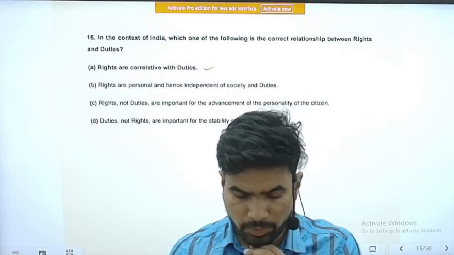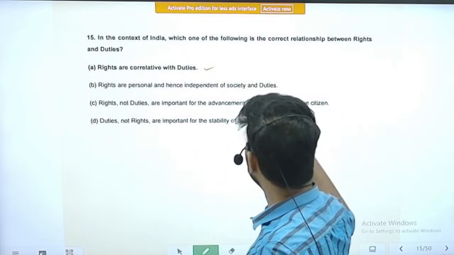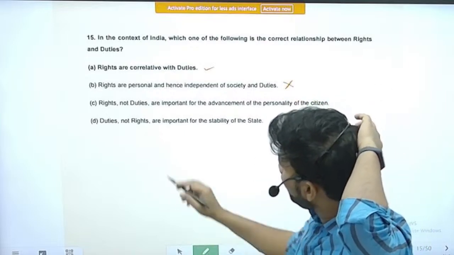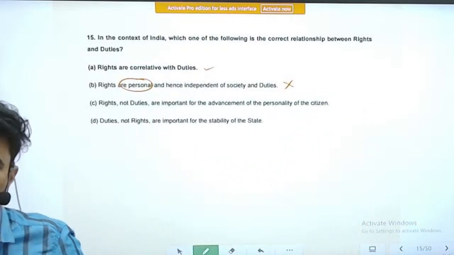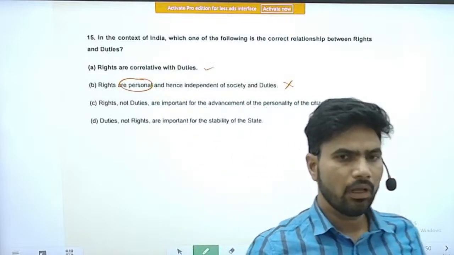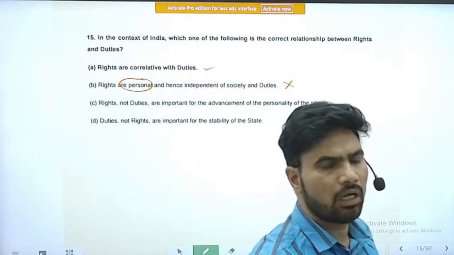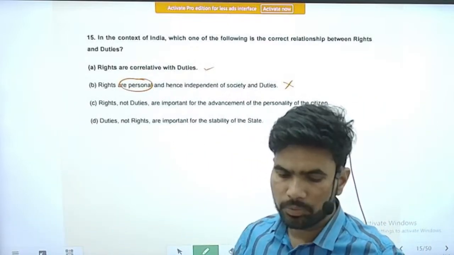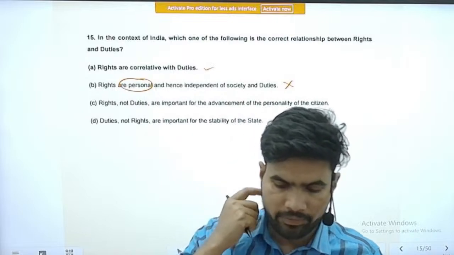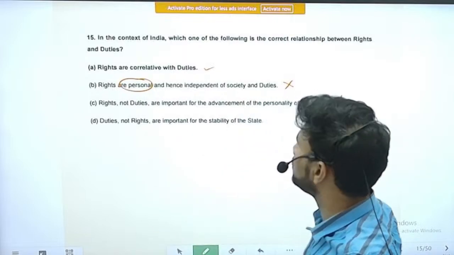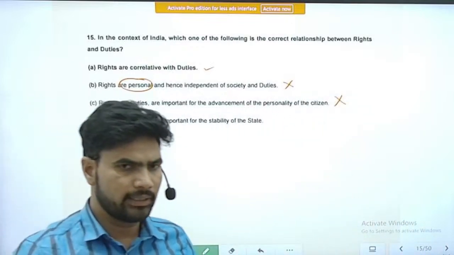Option B, rights are personal and hence independent of society and duties. This is an incorrect statement. Rights are not only personal. Some rights are personal, but there are also rights given to a group of people, to society. There are some societal rights also. Next, option C, rights, not duties, are important for advancement of the personality of a citizen. This is also incorrect. Duties are equally important, if not more, as the rights.